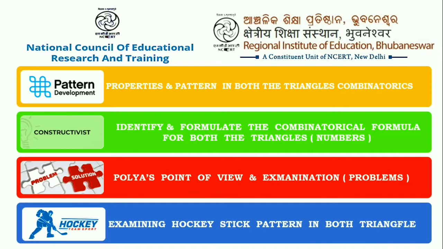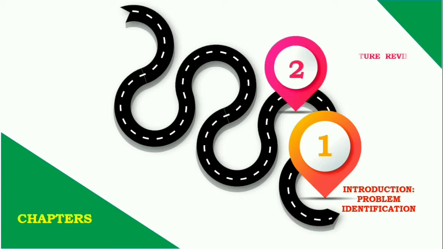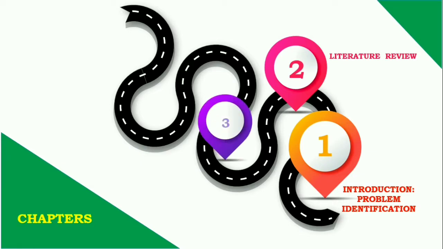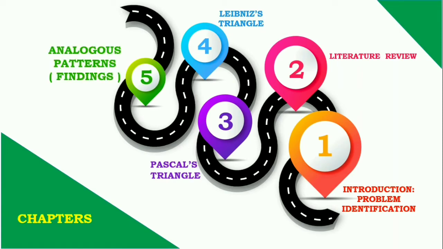So this is all about the paper I'm going to present, and the roadmap of my paper, or the chapters I can say, is: the first chapter consists of the introduction part, which has the problem identification. The second is the literature review. The third one is the actual paper, which starts with Pascal's triangle, followed by Leibniz triangle, and in the last I'll discuss the analogous patterns and findings between the two triangles.